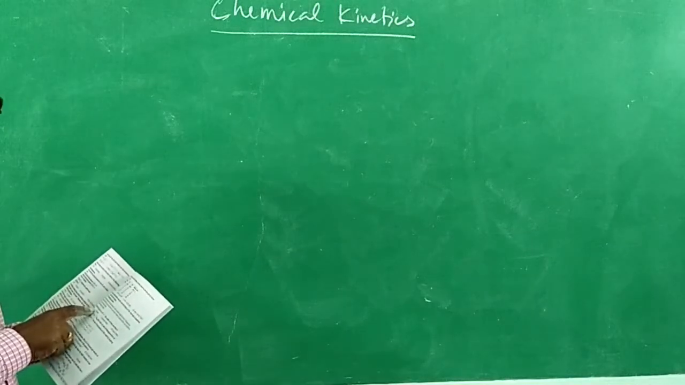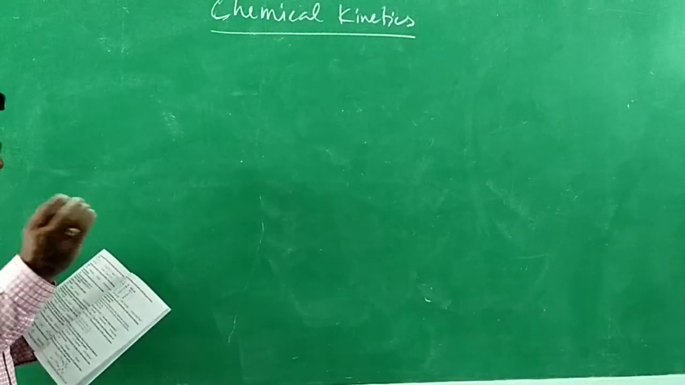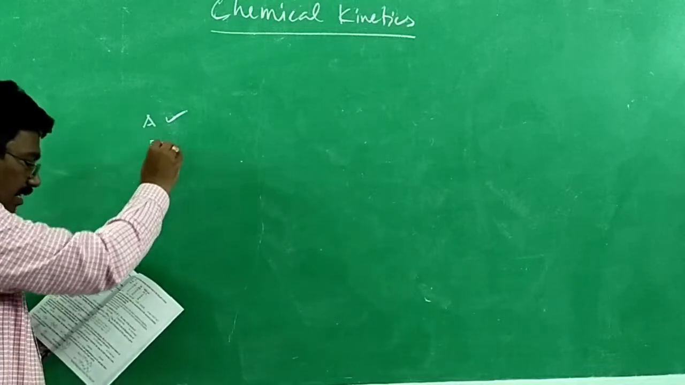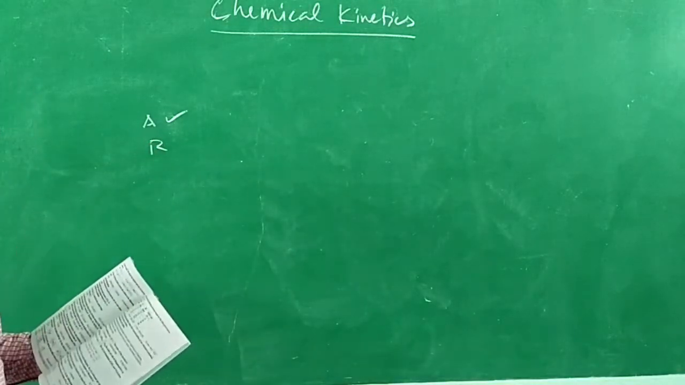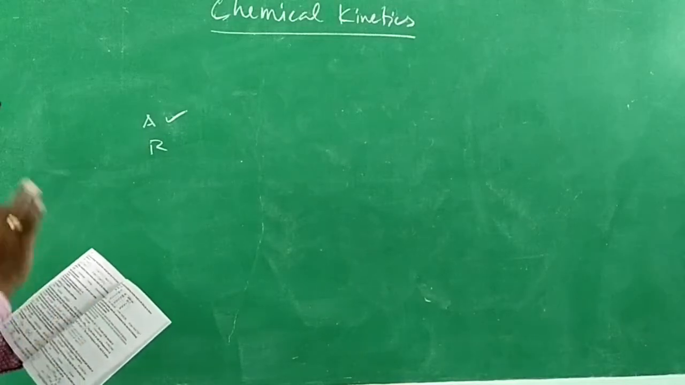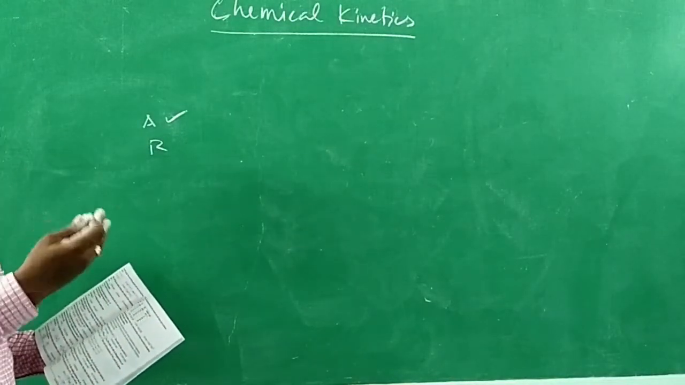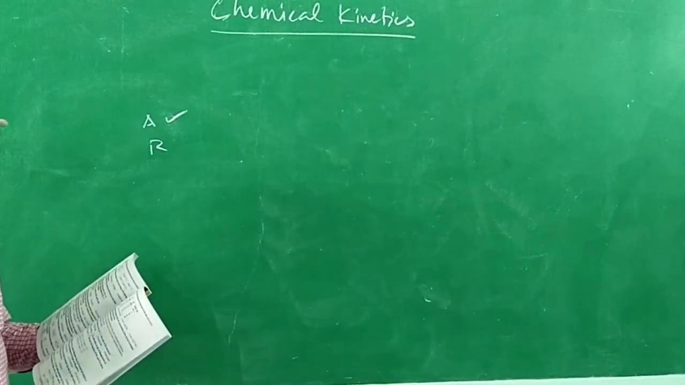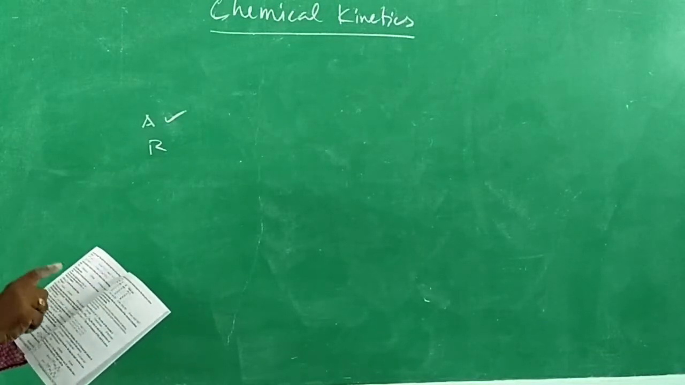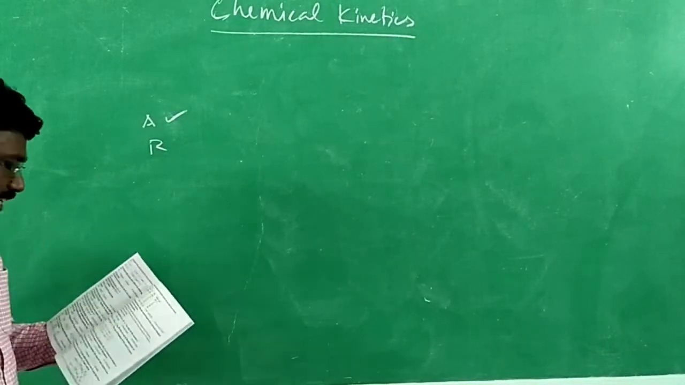Now, it is a first order reaction. Assertion A is correct. The reason: rate constant also doubles. No, rate constant is a constant, and therefore, it is wrong. Rate constant is a constant. It can be changed when the temperature is increased. That is different. So, the reason is not the correct reason. Therefore, option C is the correct one.